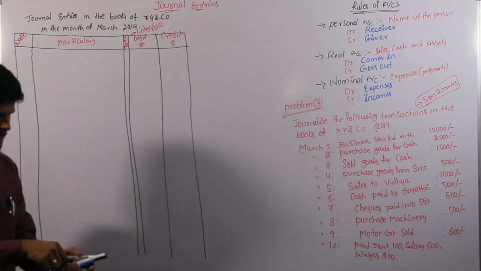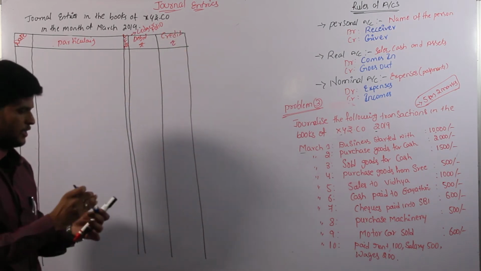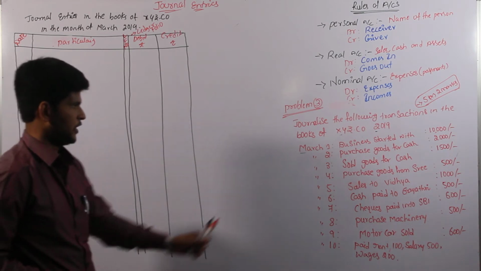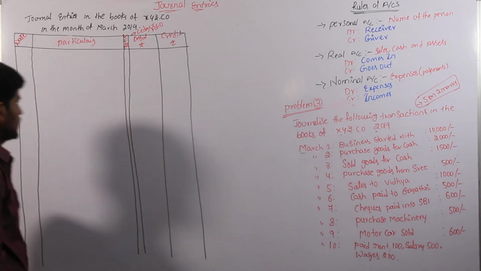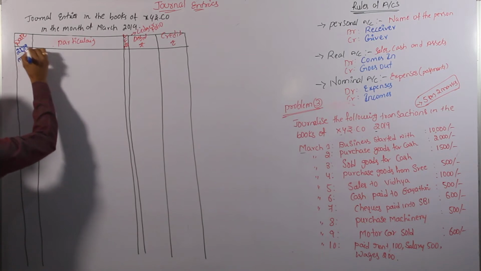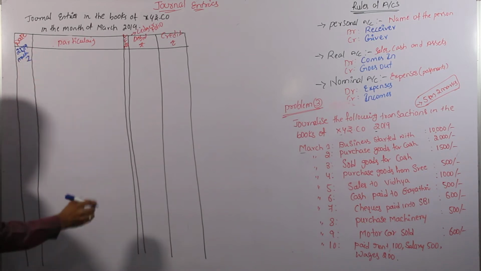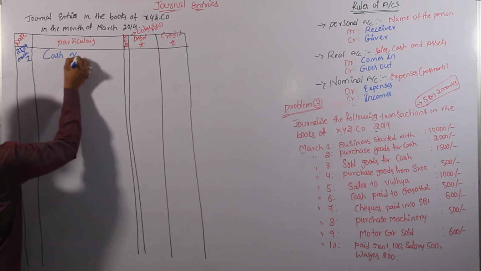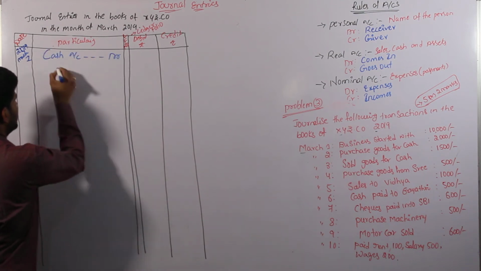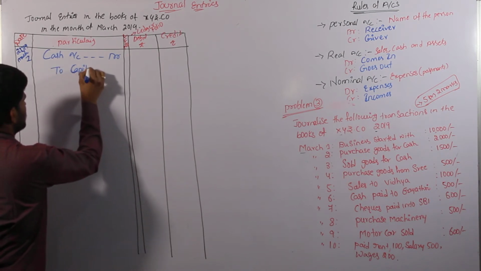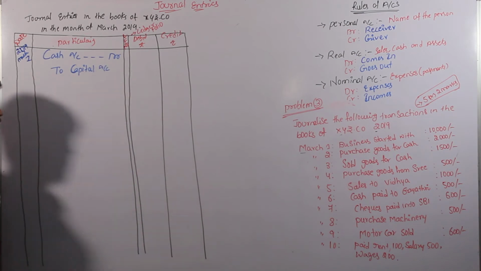And come to the first transaction. What is our first transaction? Business started with cash. So the first transaction is relating to the entry as cash account debit to capital account. Before that we have to write the year, month and date. The transaction is cash account debit to capital account.